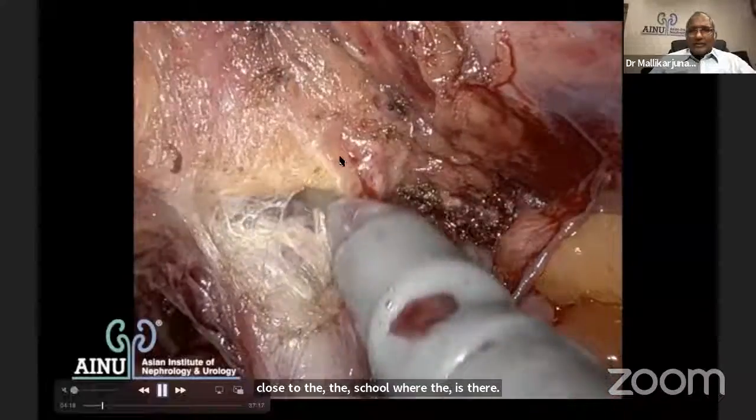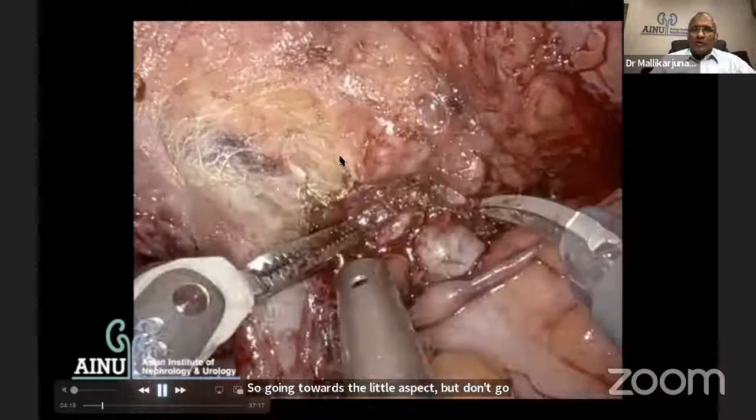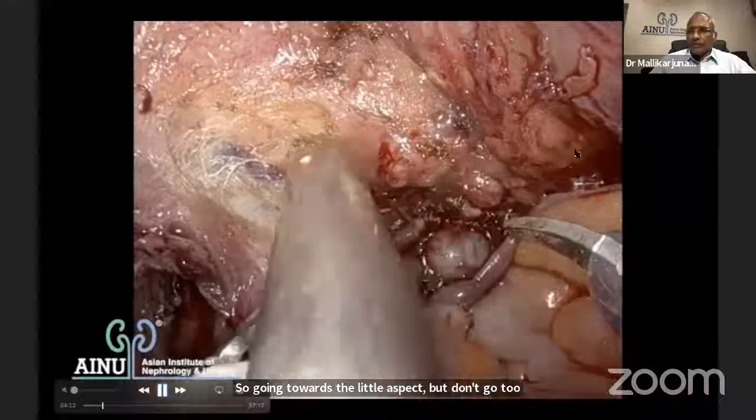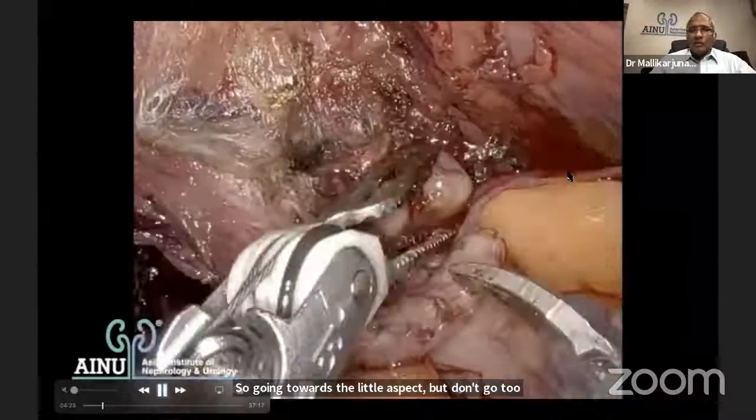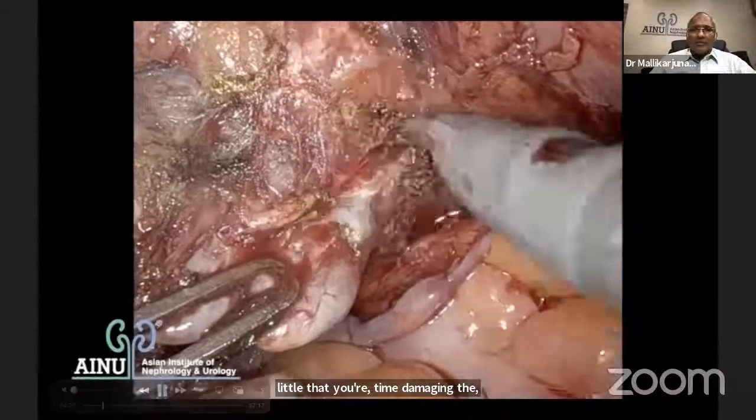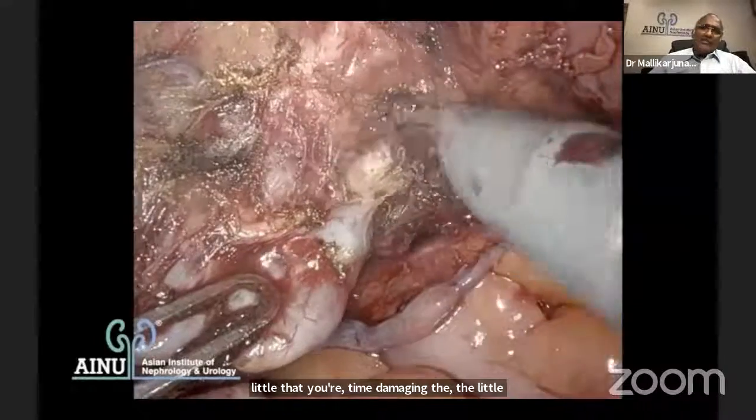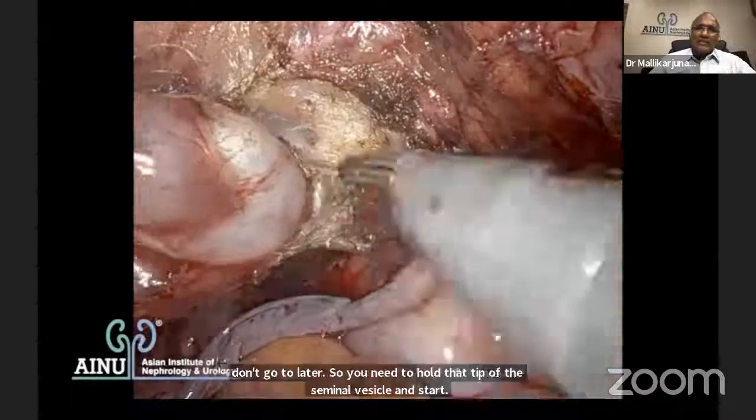So going towards the lateral aspect, but don't go too lateral that you're damaging the ureter, because next to it is going to be the ureter. So don't go too lateral. You need to hold that tip of the seminal vesicle and start, in some sense, enucleating the seminal vesicle from it.